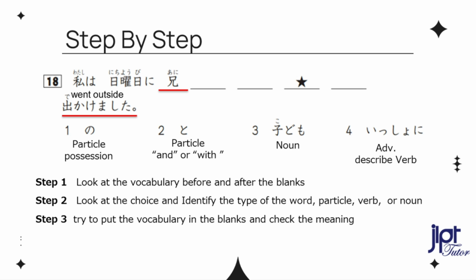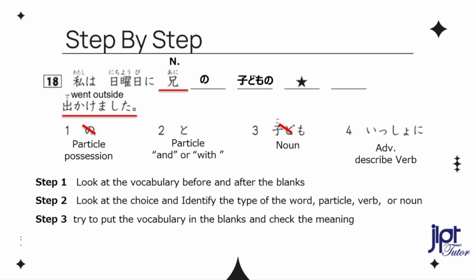Step 3. Try to put the vocabulary in the blanks and check the meaning. You see, ani is a noun, and you have particle no to connect the noun and show possession. Then you can put number 1, no, and number 3, kodomo, 兄の子供。 which means brother's kid. That makes sense, and you can cut out number 1 and 3.